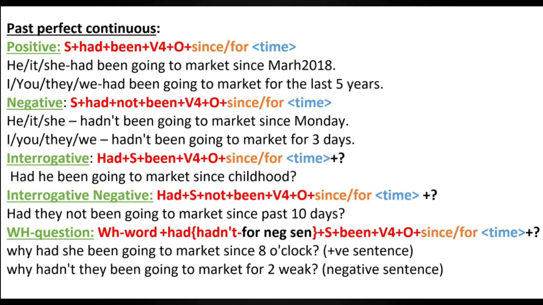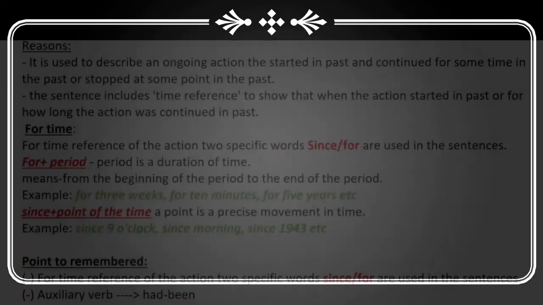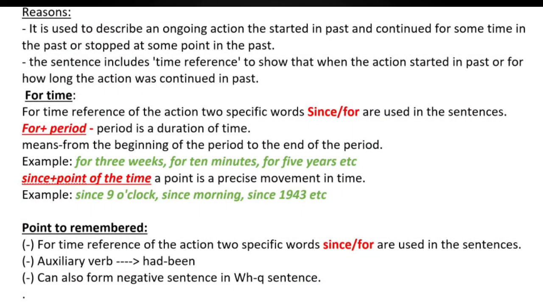This is our final form of tense, that is past perfect continuous. Here also we need to follow the same rule except time. The reason for the past perfect continuous is it is used to describe an ongoing action that started in past and continued for some time in past or stopped at some point in the past.